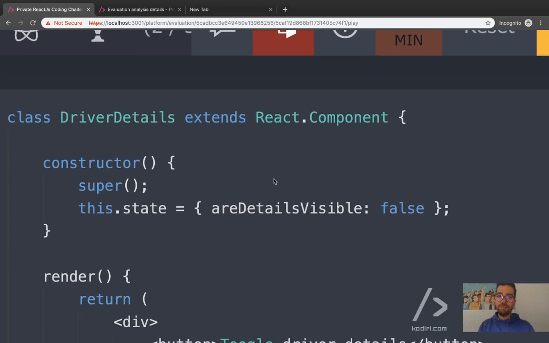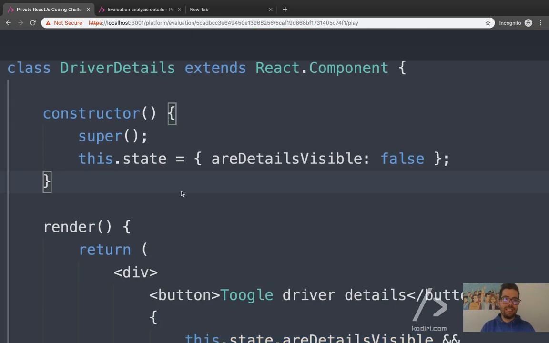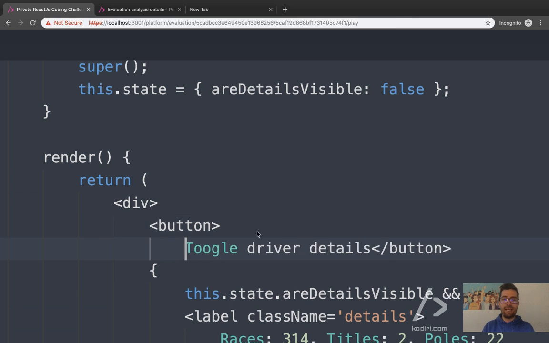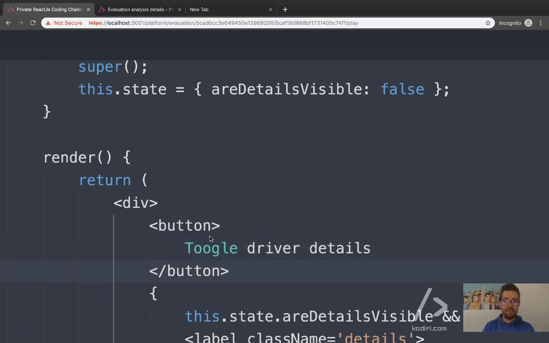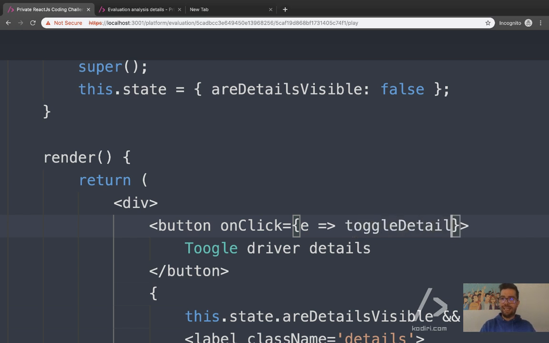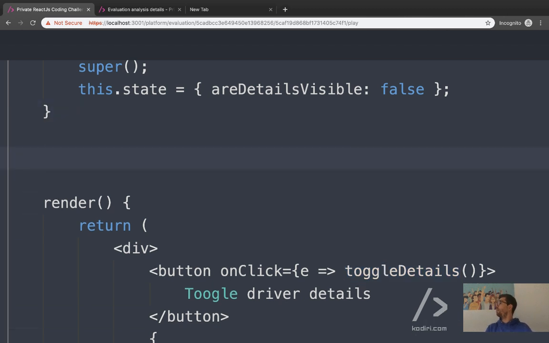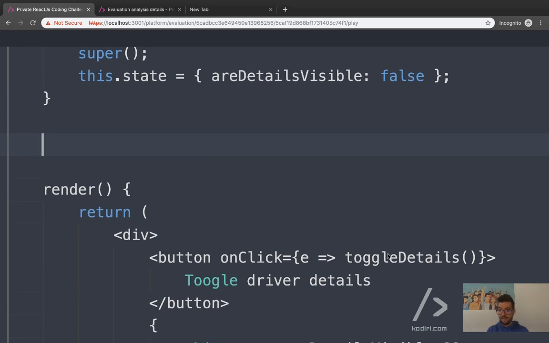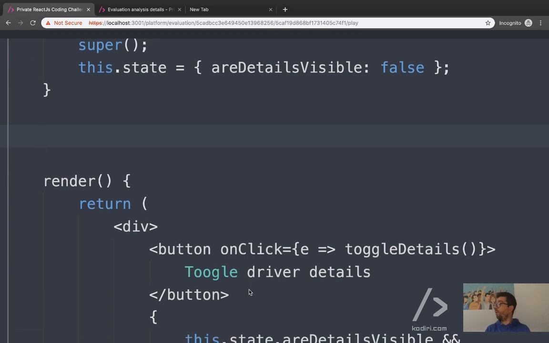So, based on that, now we can simply add an on-click event on the button, yes? On-click equals, remember to add this trick. Toggle details. It's with 2 O's actually.